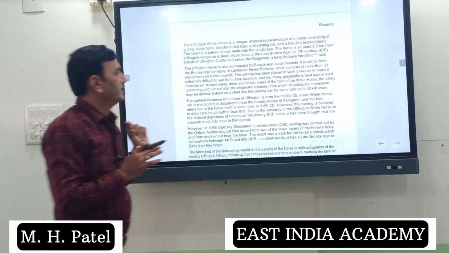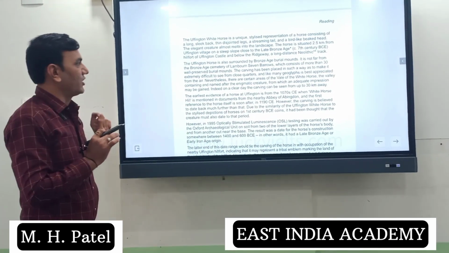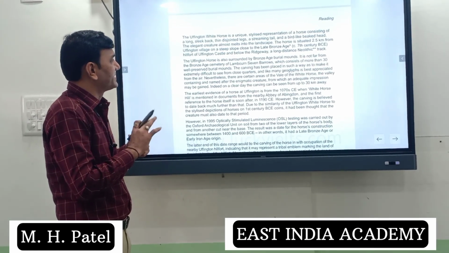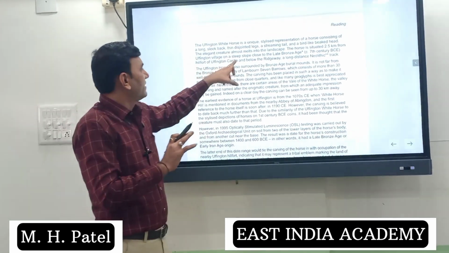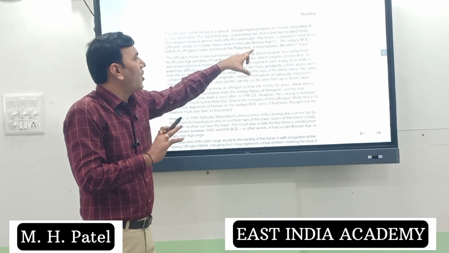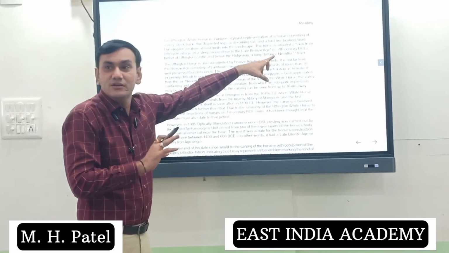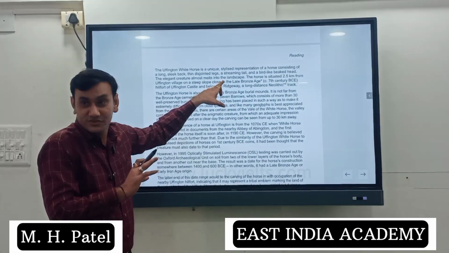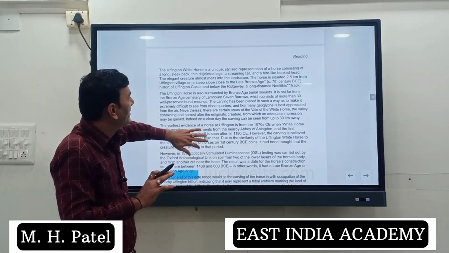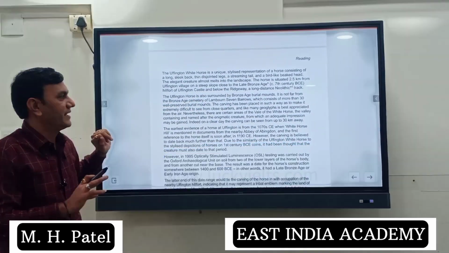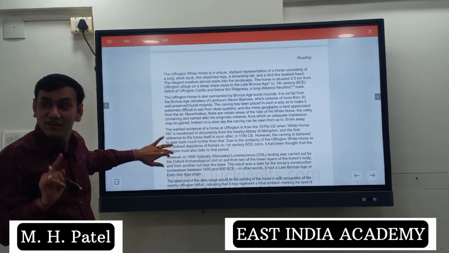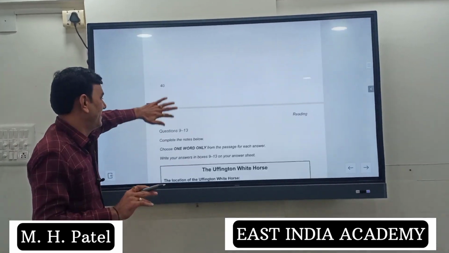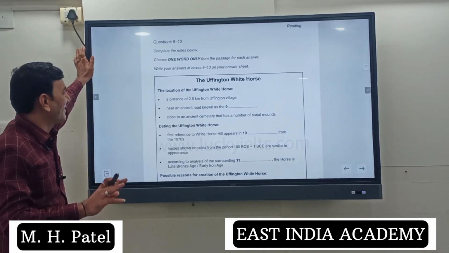Yes, 2.5. The horse is situated 2.5 kilometer from the village on the steep slope close to this castle, below the Ridgeway, a long distance track. Track means road. The name of the road is Ridgeway. Ridgeway is a road, track. So the answer is going to be Ridgeway. Only Ridgeway. Why? Only one word. You can mind this. Many students write 'the Ridgeway.' The answer is going to be wrong.